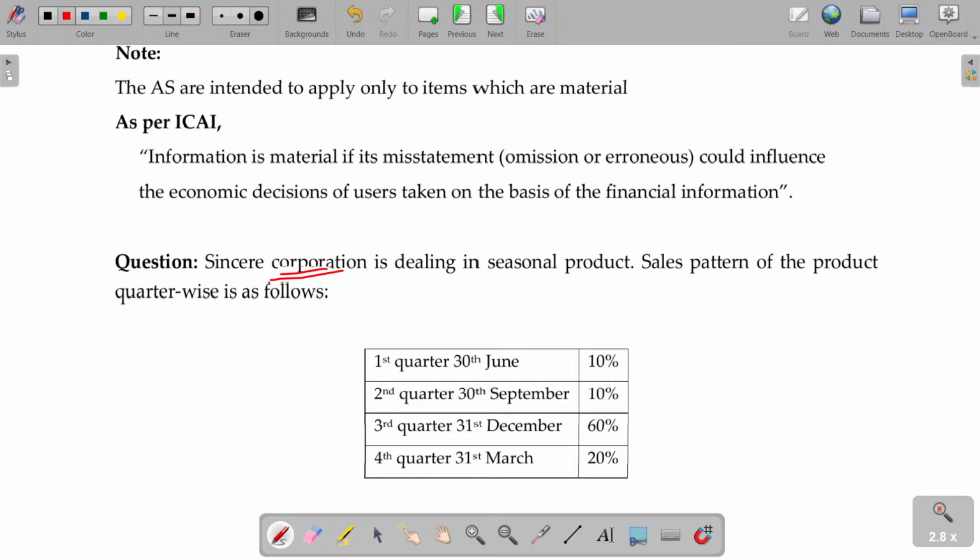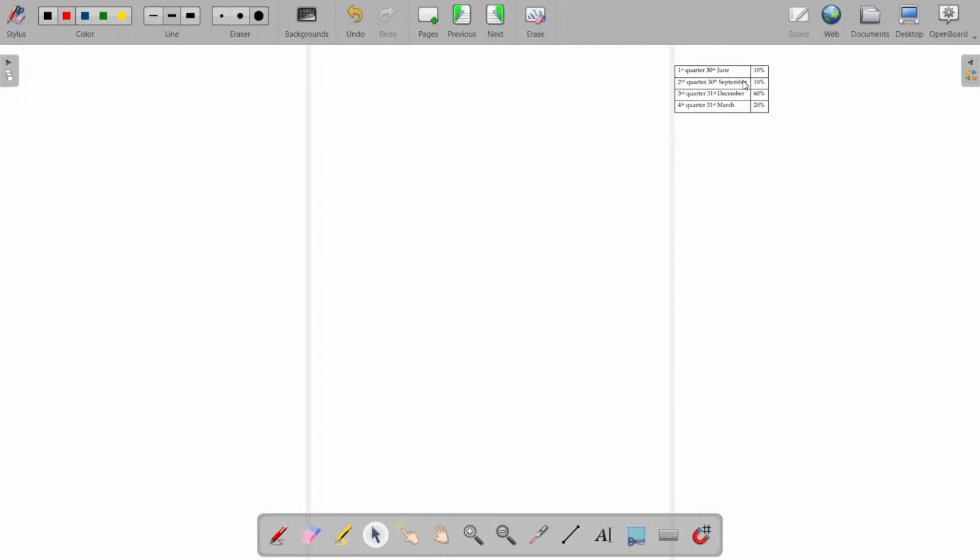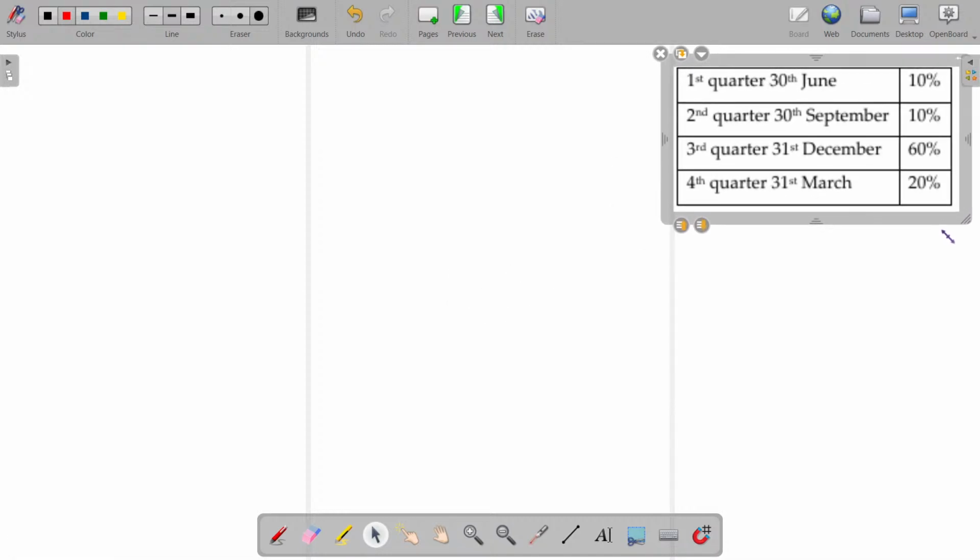Sincere Corporation is dealing in seasonal product. Sales pattern of the product quarter wise is as follows. This is the sales pattern.